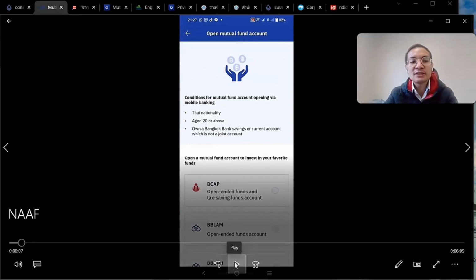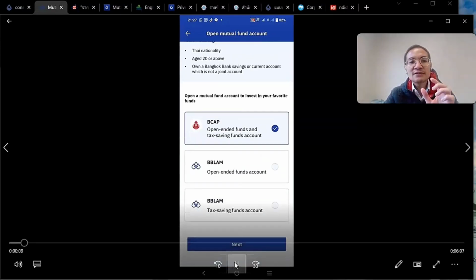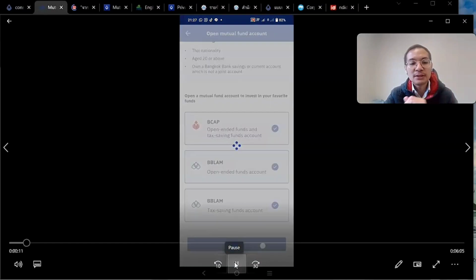So the condition here is that I'm a Thai national 20 years or above. That's the legal age. And then I have a bank account with Bangkok Bank. Since we are going to open an open-ended fund, we are going to select all of them: BCAP, BBLAM. BBLAM stands for Bangkok Bank Asset Management.